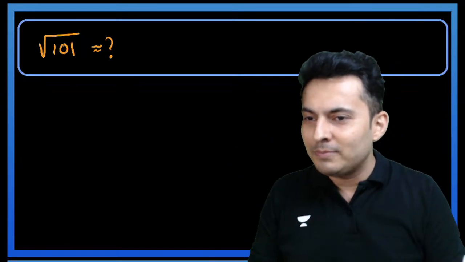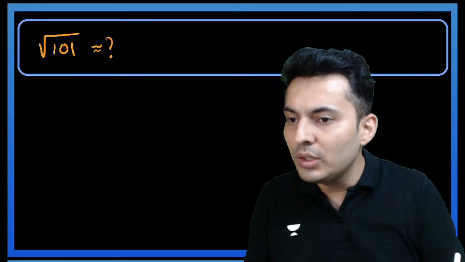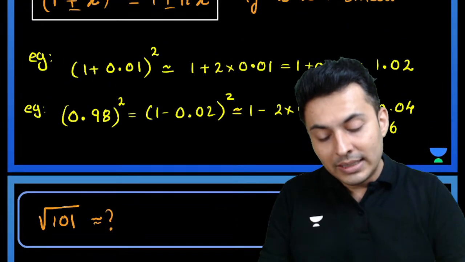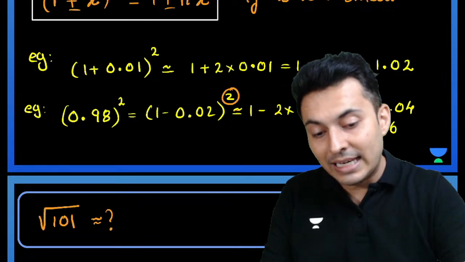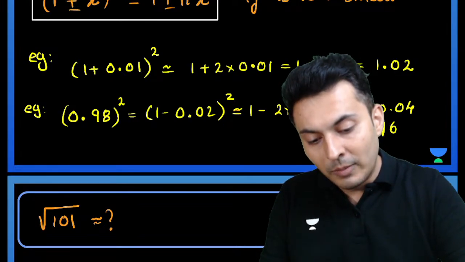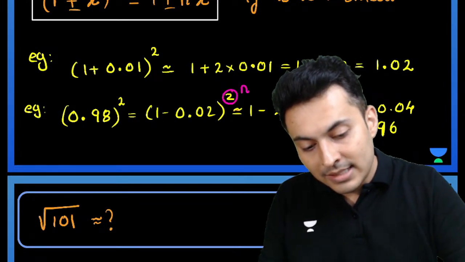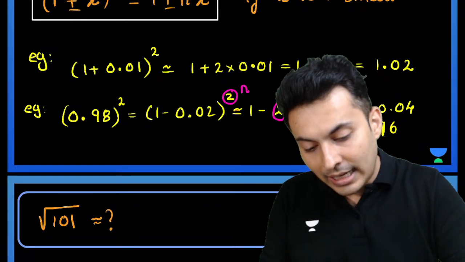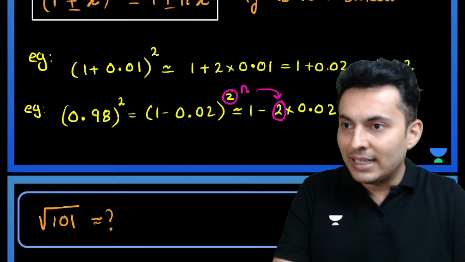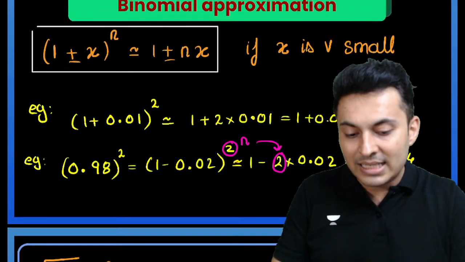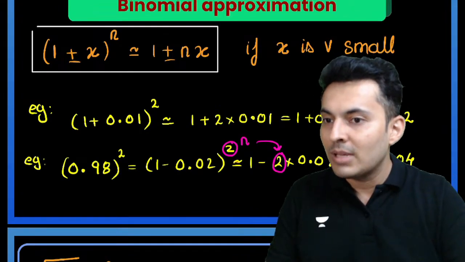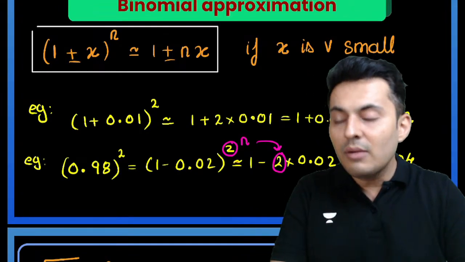Hold on. Sir, so why are we using 2? That 2 has come from here, 1 plus nx. Remember, this value, my dear students, is n. This is n. So that is why that n has come over here, 1 plus nx or 1 minus nx. If that was 3, then 3 would have come here.